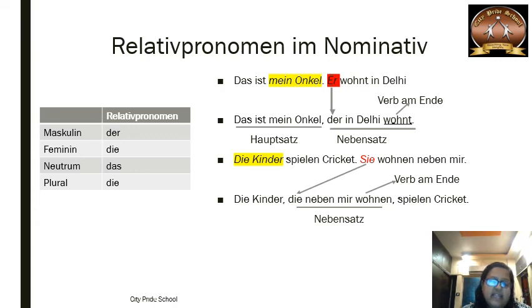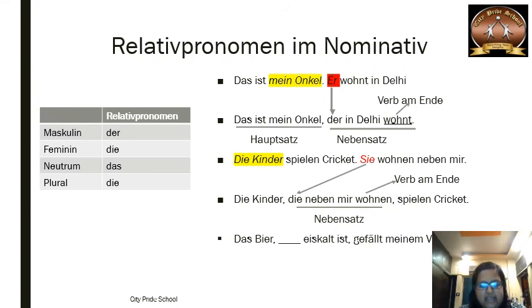Now let's see one example in which there is a fill in the blank. Das Bier, blank eiskalt ist, gefällt meinem Vater sehr. The beer which is ice cold is liked by my father. Now here we are using the relative pronoun for das Bier. So one thing is clear, that the article of Bier is das. So it is neutral. Which is ice cold? Here das Bier is a nominative thing.